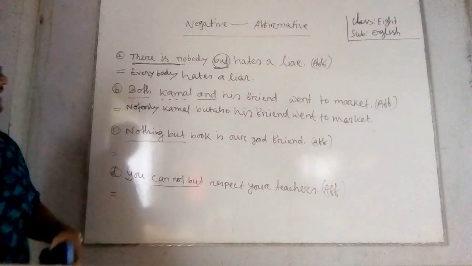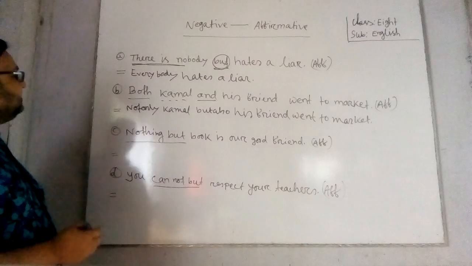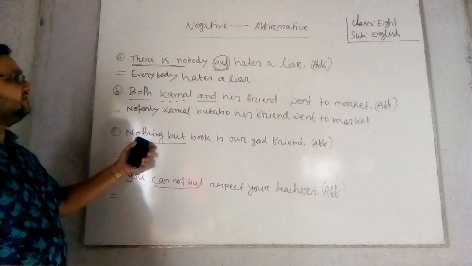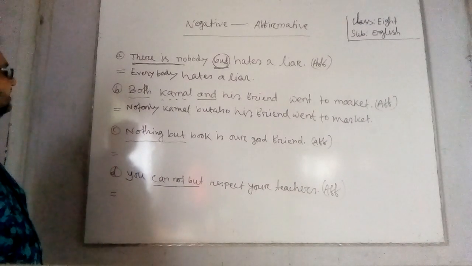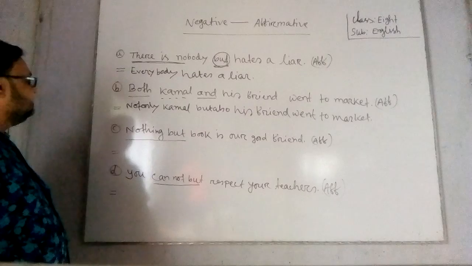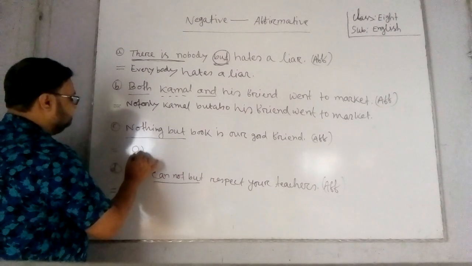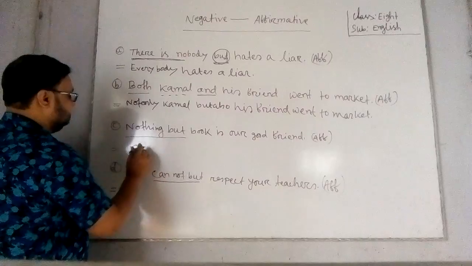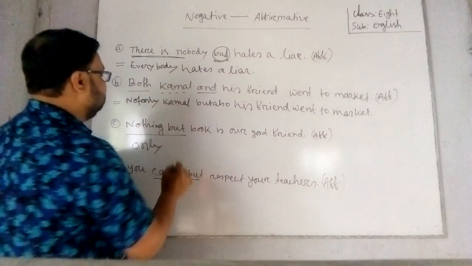Next, number three sentence, I have written here nothing but. If you want to make this sentence affirmative, you have to write only instead of nothing but. Then you have to write down the rest of the sentence.